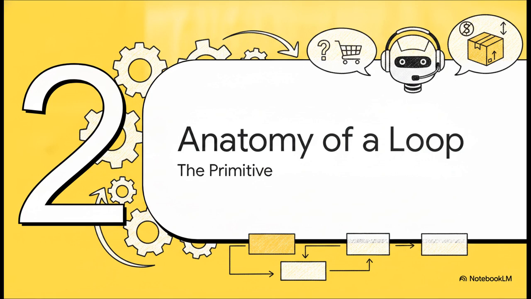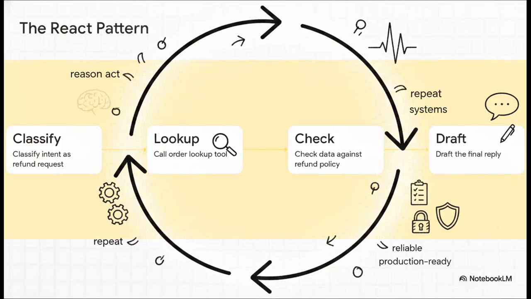Let's break down this foundational primitive. Let's make this concrete. Imagine an AI customer support agent handling refunds. Using the ReAct pattern, which is reason, act, observe, repeat, the model reasons about an incoming message, decides on a tool action, observes the result, and loops right back.